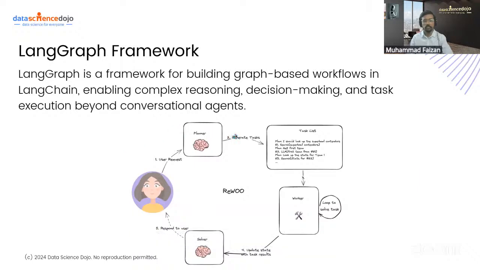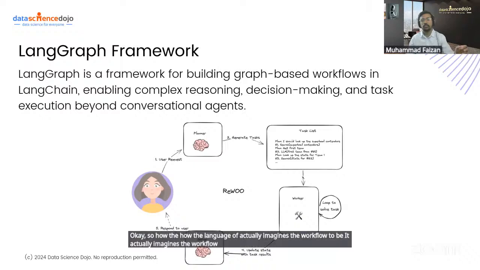Okay, so how does LangGraph imagine the workflow to be? It imagines the workflow in the form of a graph where each node defines a decision or defines the edges.